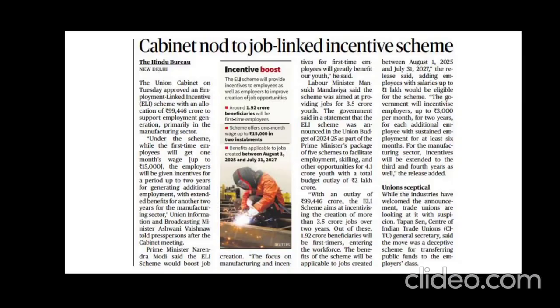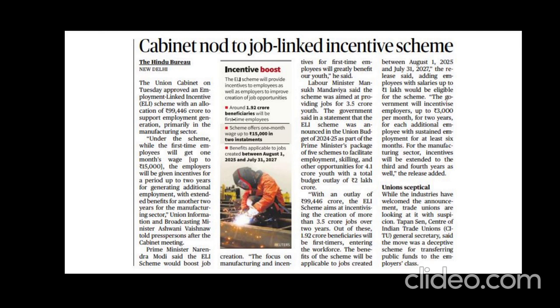Now see the next article. It is about the Cabinet's announcement of an incentive scheme to generate more jobs. So what is this particular article talking about? Yes, an incentive scheme for generation of new jobs. Generation of jobs is called employment opportunities, right? So is it there in your syllabus? Yes, we have this in GS paper 3 under economy.